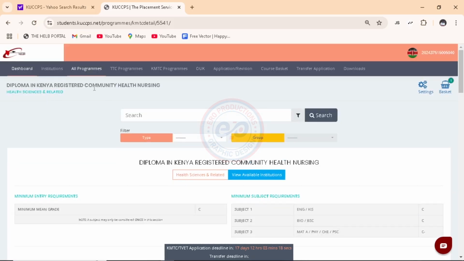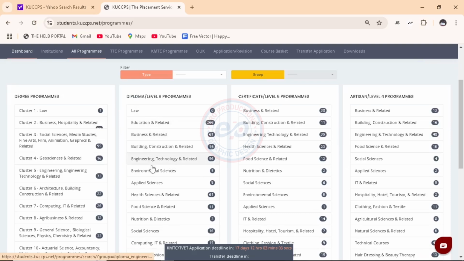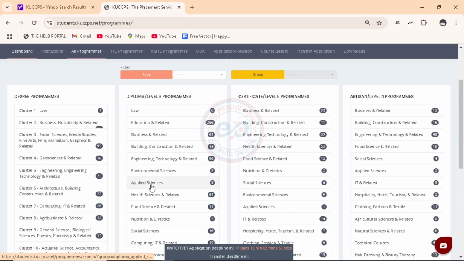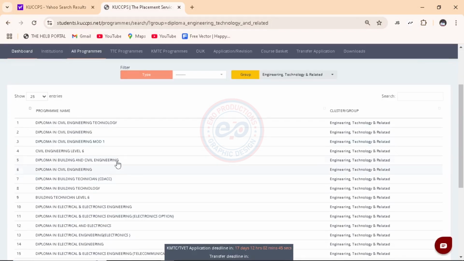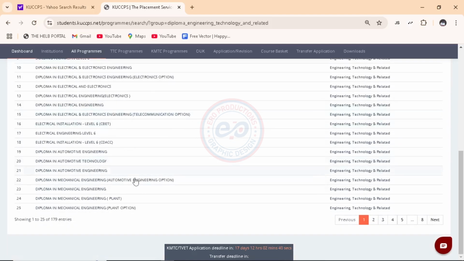If you're looking for a TVET program, I want you to click on all programs. And then here we have the degree program, which is not yet open, diploma, certificate, and artisan. So we need to look at diploma, which is now our TVET program. And here are the several fields you can choose from and the courses that you want to pursue. So say, for example, you want to pursue a course in engineering, technology, and related. So you'll click there. And here are the courses in the field of engineering. And say you want to check other courses, you can click over there.